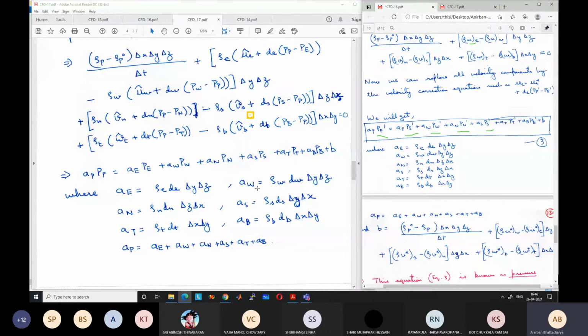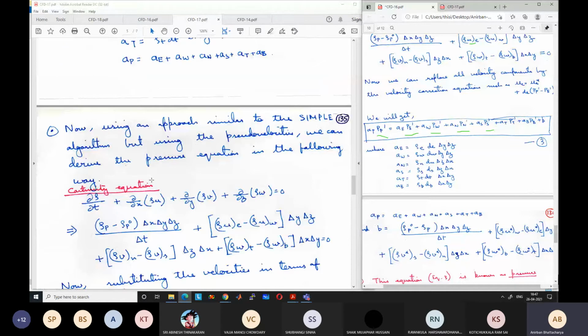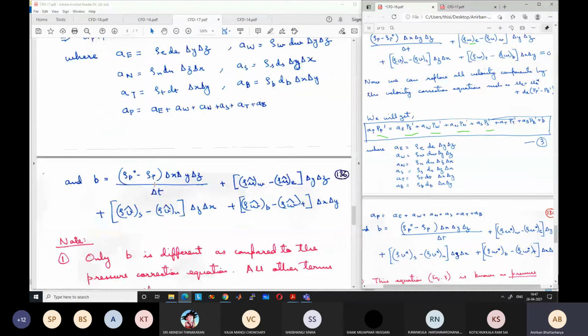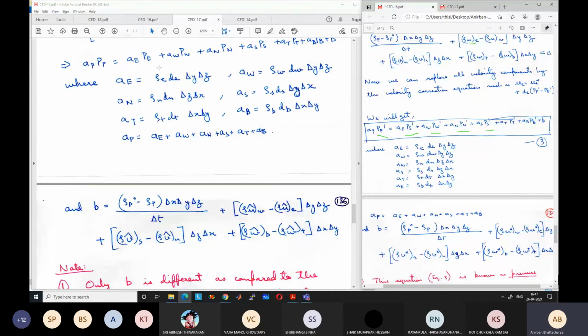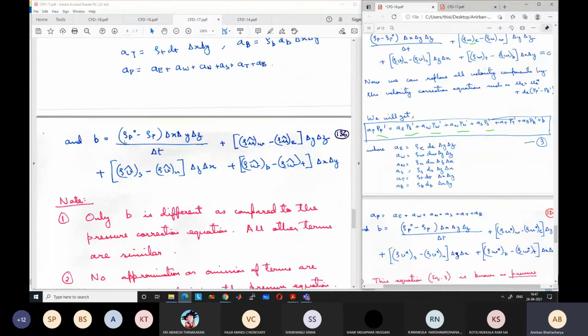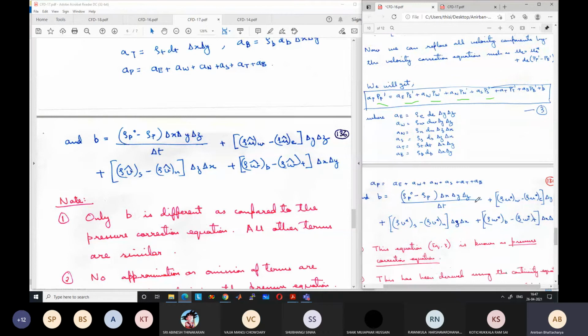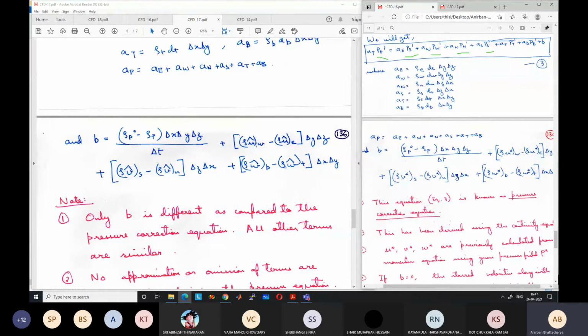The only thing that has changed is that instead of pressure correction terms, we have pressure terms, and the B term now contains, instead of the star velocities, the hat velocities and the transient term. This equation is known as the pressure equation.